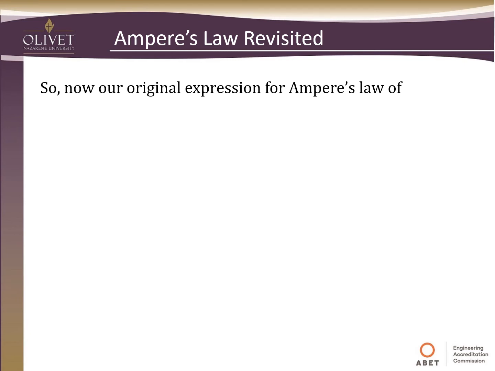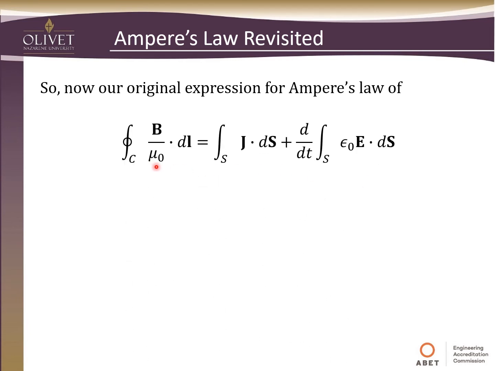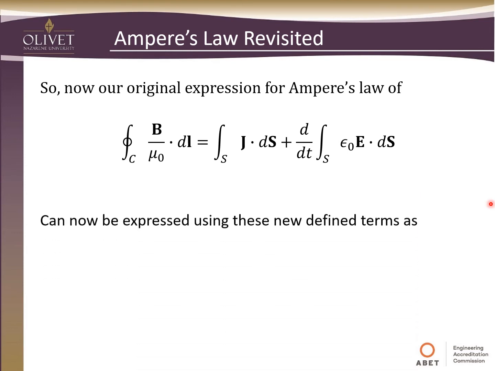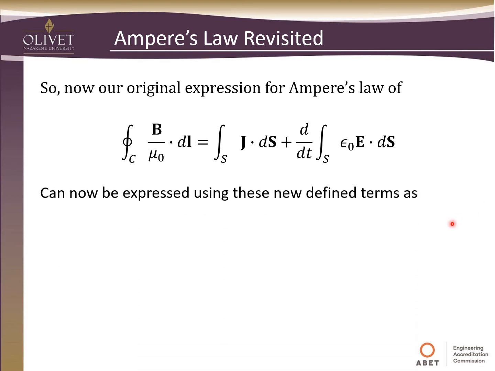So now our original expression for Ampere's law was this. This is what we started with, but we can now rewrite this in terms of these new variables, these new vectors. And so this cleans things up just a bit.